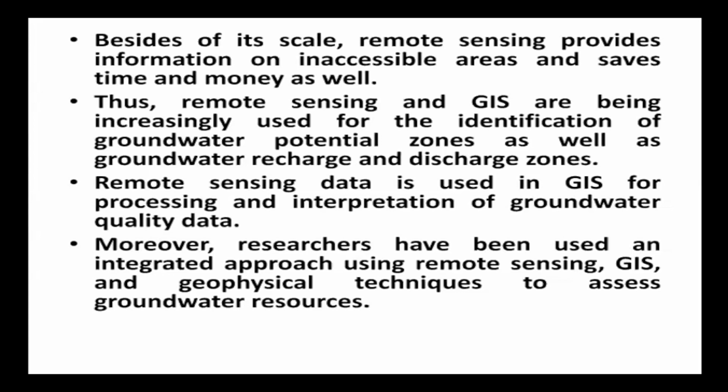Remote sensing data is used in GIS for processing and interpretation of groundwater quality data also. Moreover, scientists and researchers have been using an integrated approach using remote sensing, GIS, GPS, and geophysical techniques to assess groundwater resources, to check which areas are more potential.